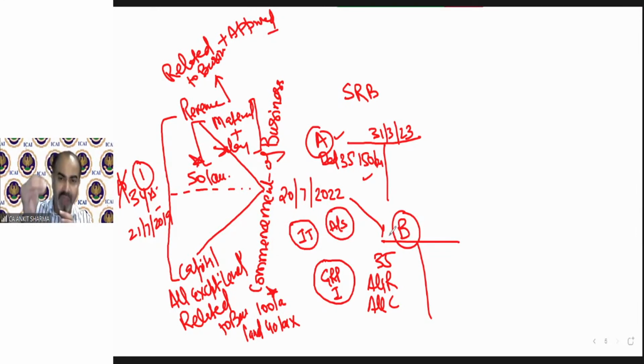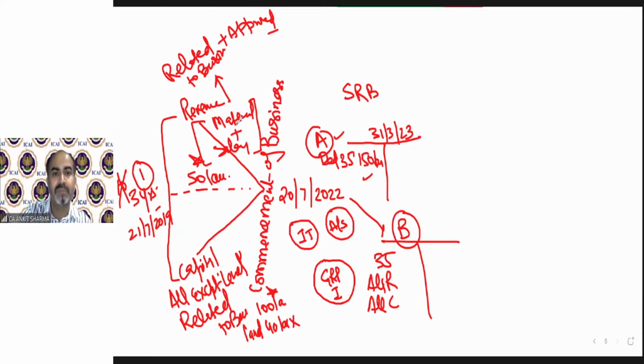If you outsource that invention or that research to any university or college approved by the government, you can claim deduction. If you outsource that to any company which is in the business of scientific research, invention, etc., then also you can claim 100% deduction. Earlier there was 125% deduction, 150%. Now the maximum limit is 100% deduction.